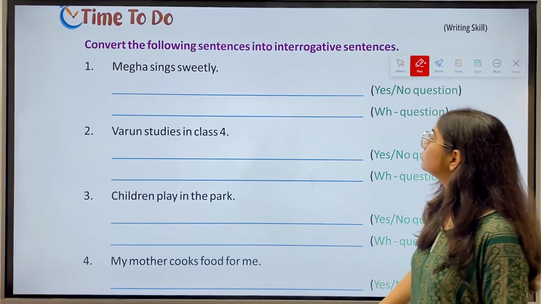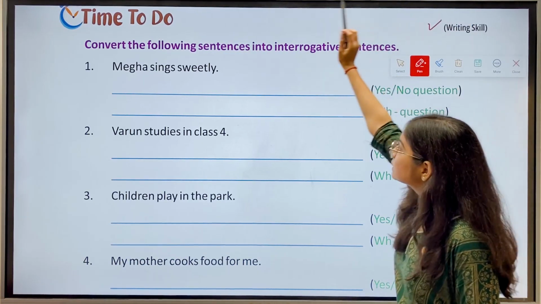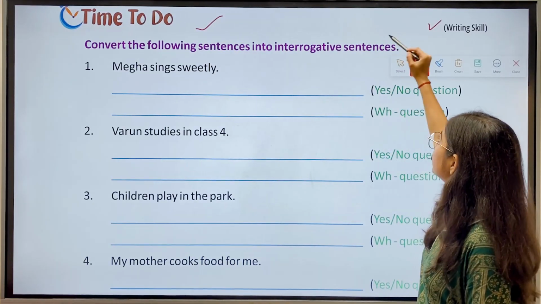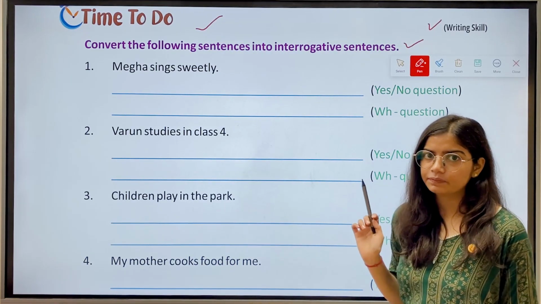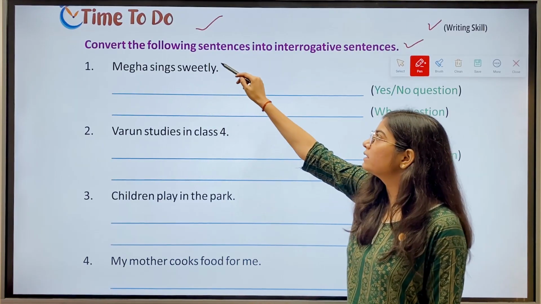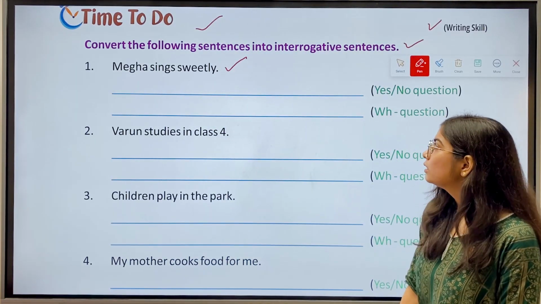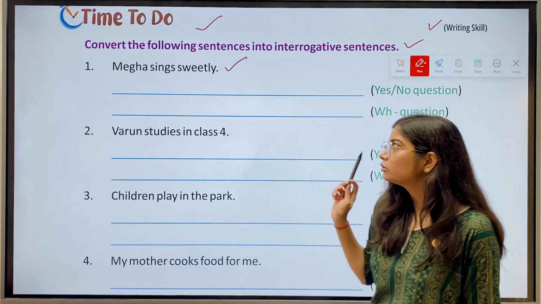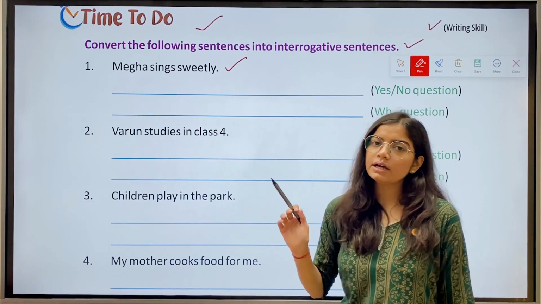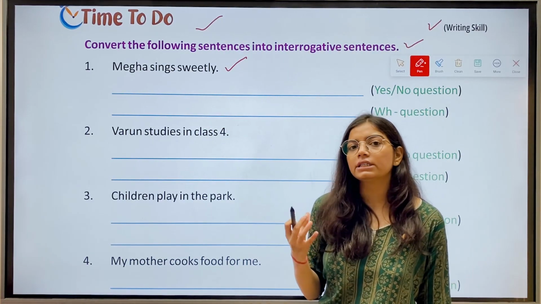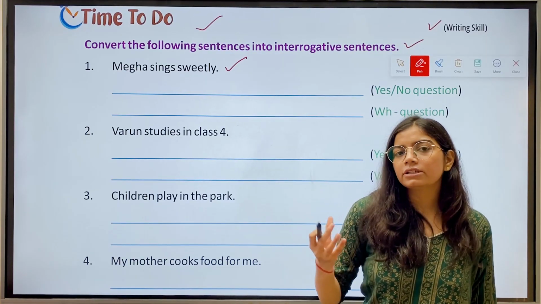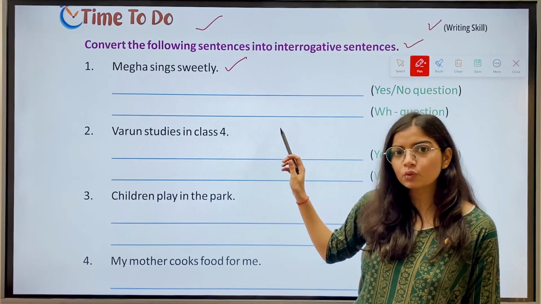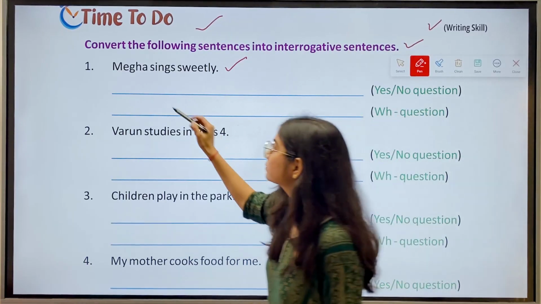Then we have writing skill, time to do. Convert the following sentences into interrogative sentences. First, Megha sings sweetly. Now first we have to make yes or no question. So, Megha, this is the singular subject. So here the question, which is yes no question, the answer is, does Megha sing sweetly?